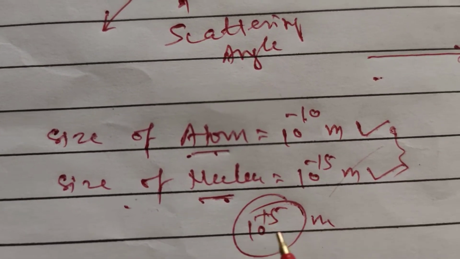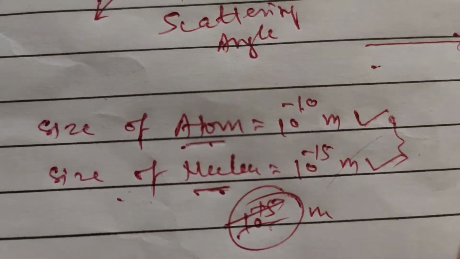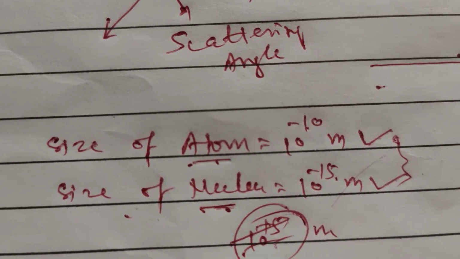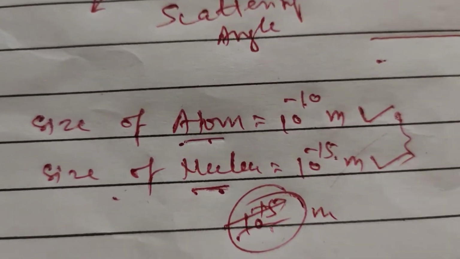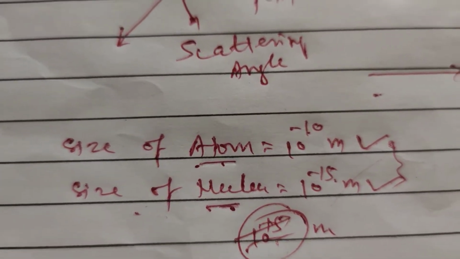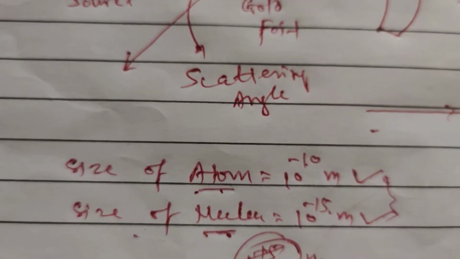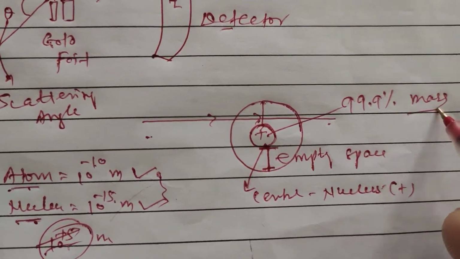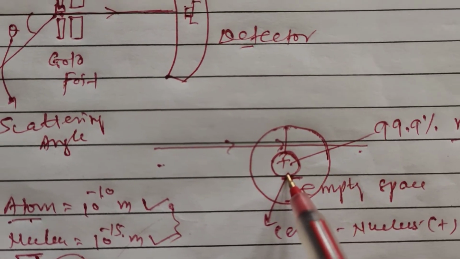That is, 10 to the power plus 5. The difference is that 15 minus 10 is 5, so there is a difference of 10 to the power 5. So the nucleus is massive, and 99.9% of the mass is concentrated at the center of the atom. This is called the nucleus.